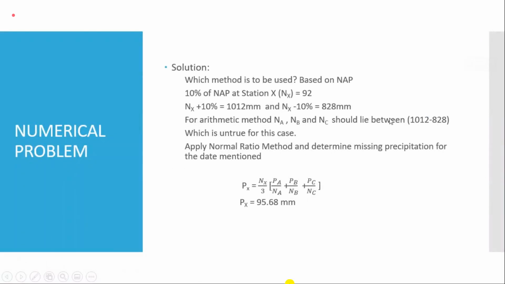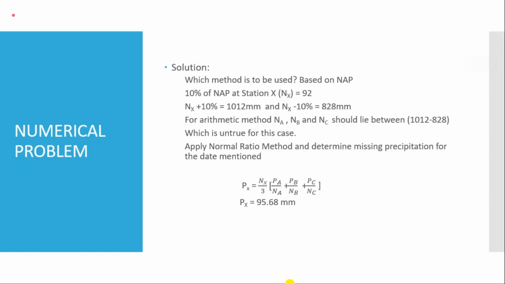If all the three stations A, B, C had normal rainfall in this range, then the simple arithmetic mean method would have been sufficient. Okay, I was saying that this is the estimated rainfall, 95.68. Keep in mind, it is not the replacement of the actual rainfall. By using this for missing data, you should keep in mind you have estimated a rainfall, and estimates are usually not the replacement of the actual one.